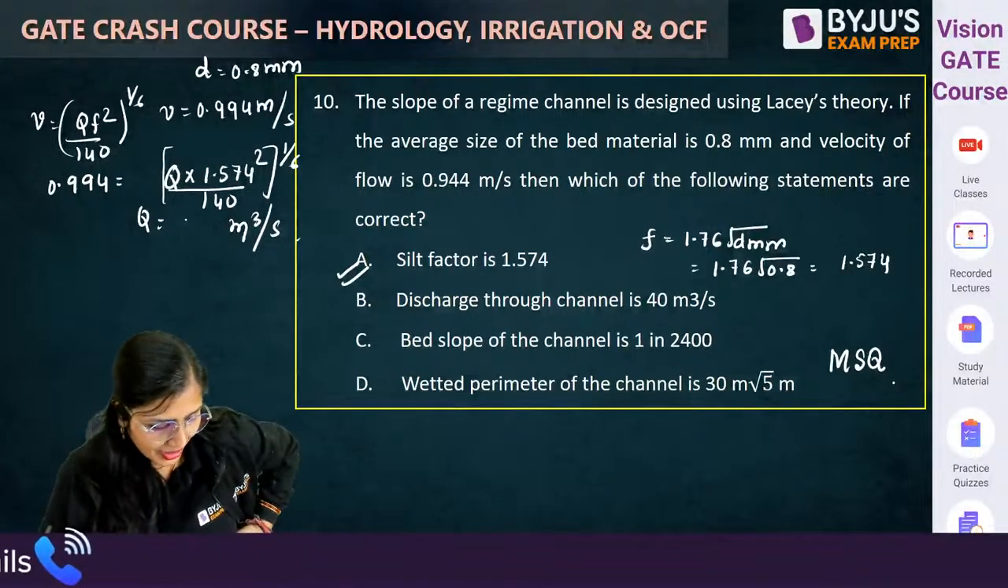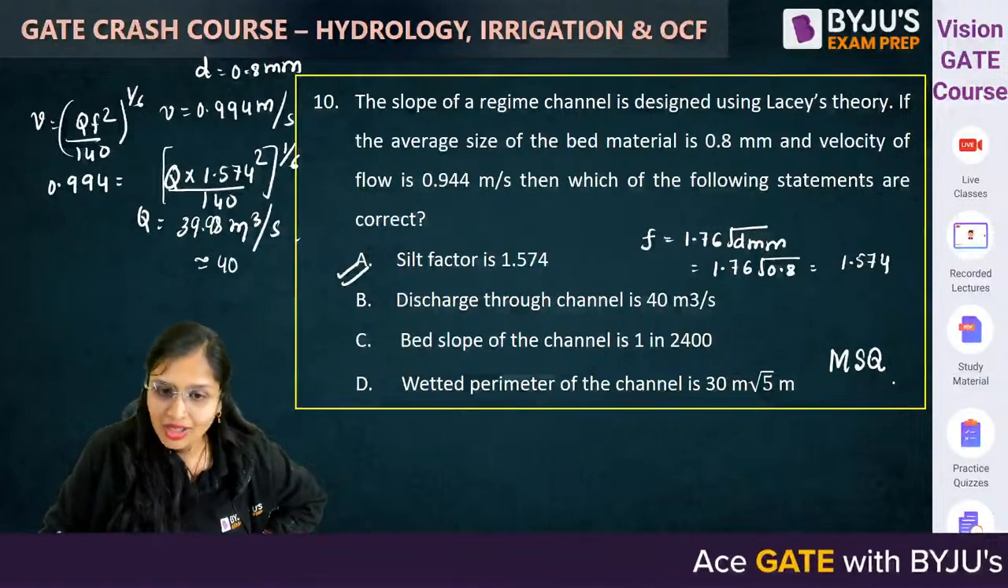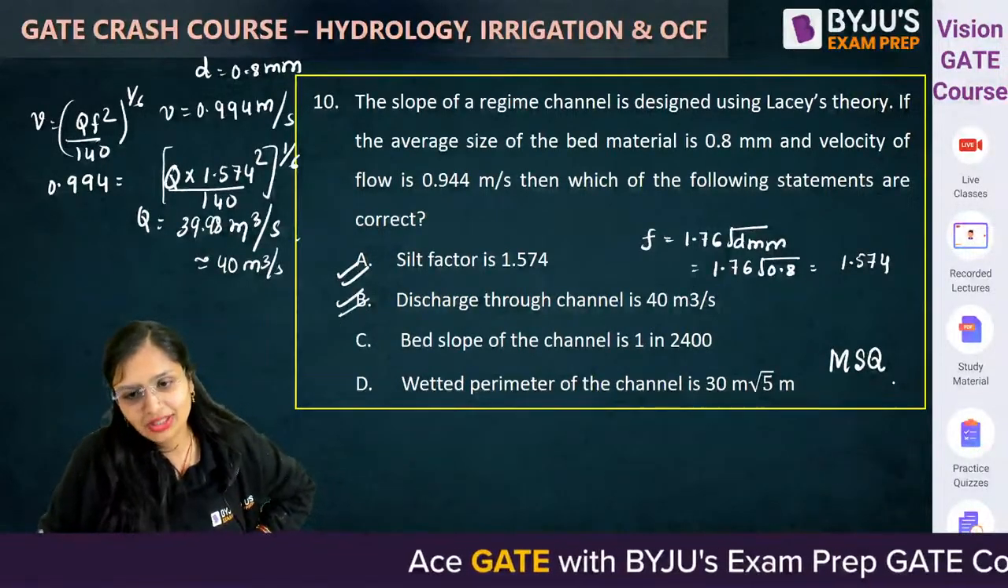Discharge 39.98. So it is roundabout 40. Okay, 40 meter cube per second. So B statement is also correct.